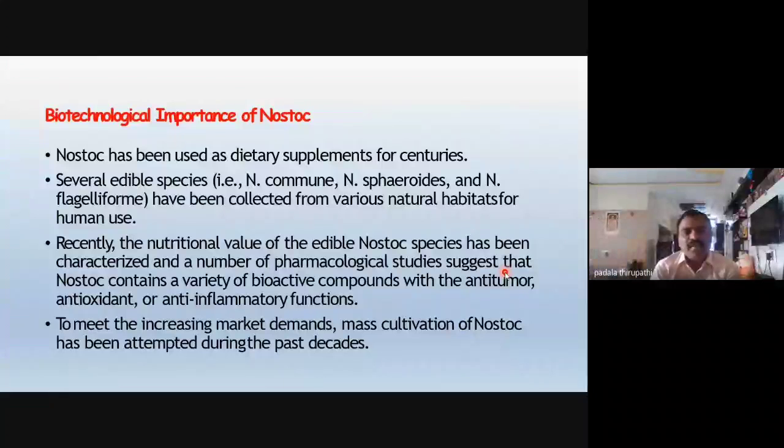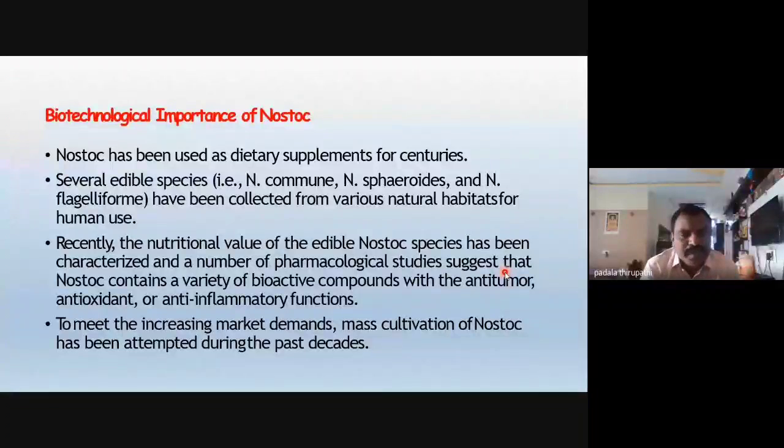Recently the nutrition value of the edible Nostoc species has been characterized, and a number of pharmacological studies suggest that Nostoc contains a variety of bioactive compounds. The bioactive compounds are: number one, anti-tumor agents, then antioxidant agents, and anti-inflammatory agents also. So in the medical field, this Nostoc is also useful as an anti-tumor agent. Anti-tumor means anti-cancer agent, for tumor formation in cancer disease. So these are some of the uses of this Nostoc.